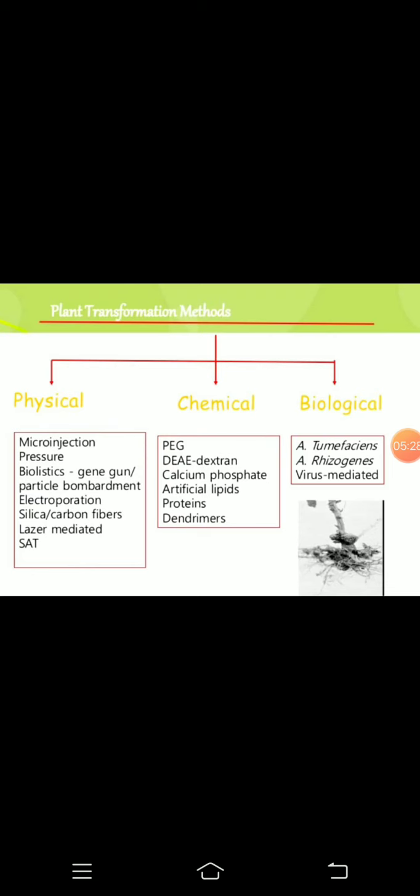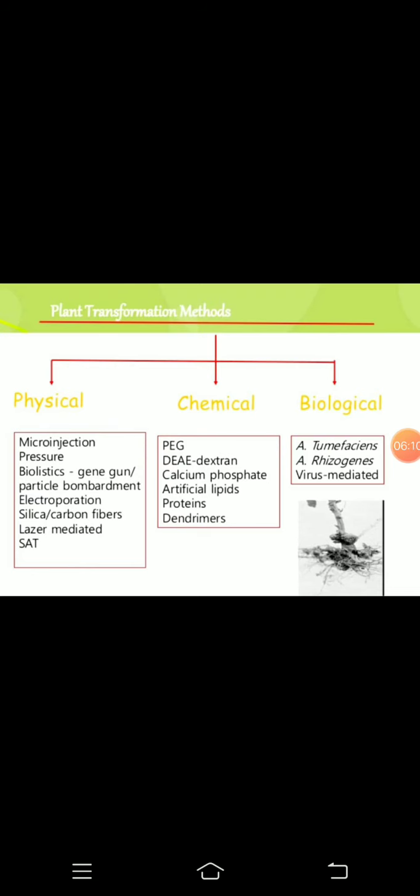Then the biolistic gene gun, which is also called particle bombardment. You take your gene of interest and coat it with a metal like gold, or another one, platinum. By this metal you can coat your gene of interest, and by this gene gun or particle bombardment method you can directly shoot your host.